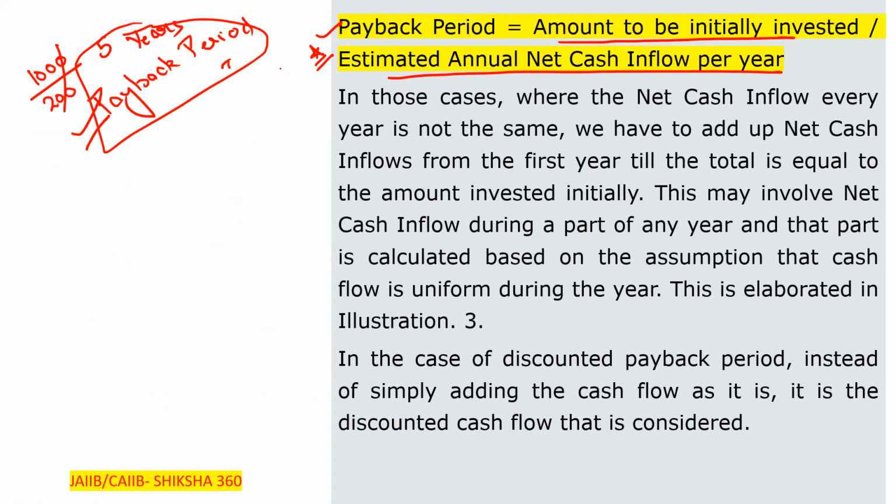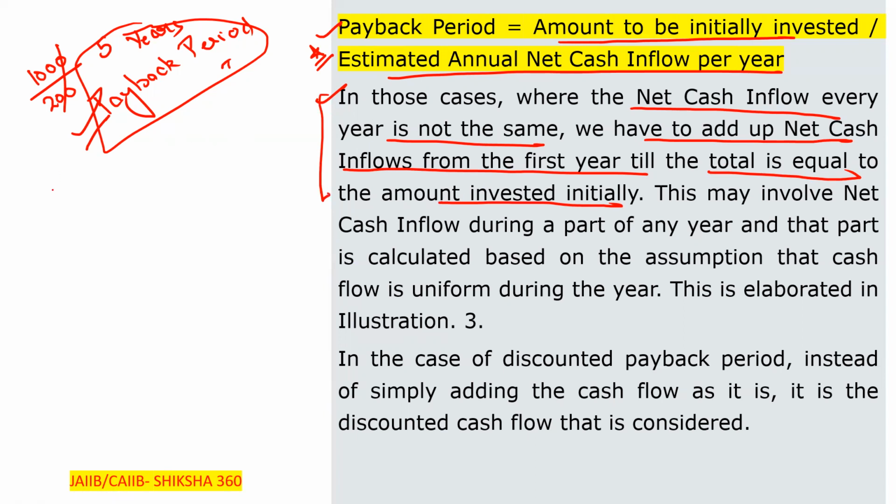Now we will discuss those cases where the net cash inflow every year is not the same.